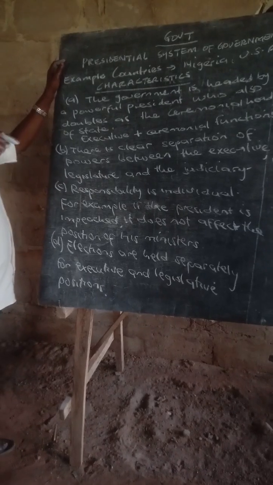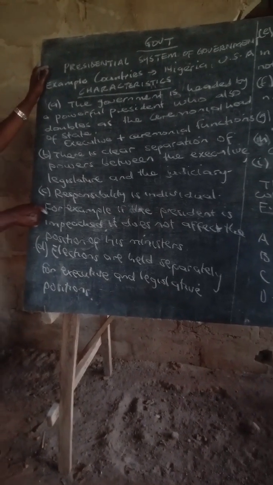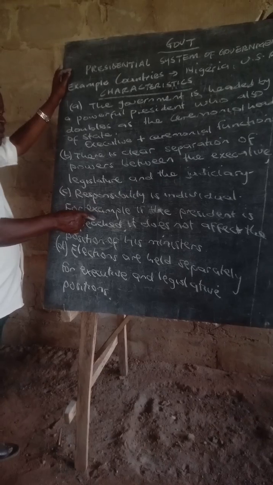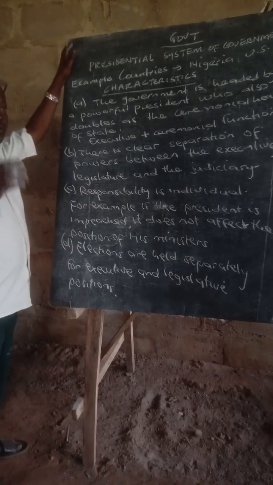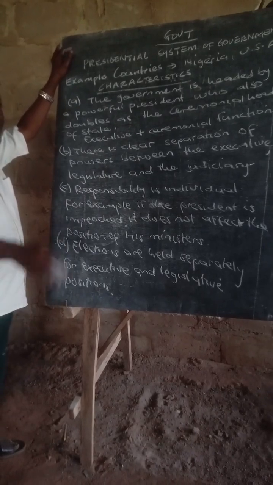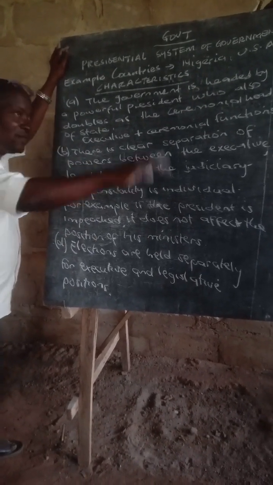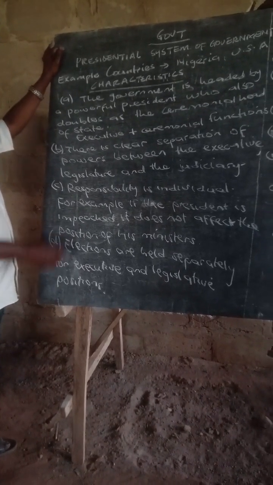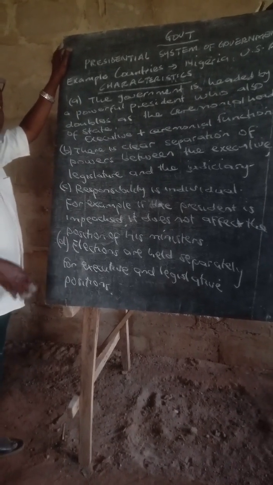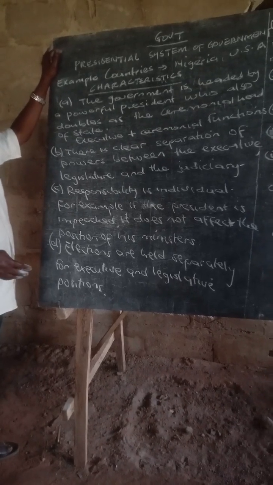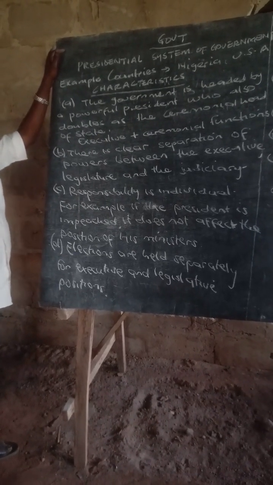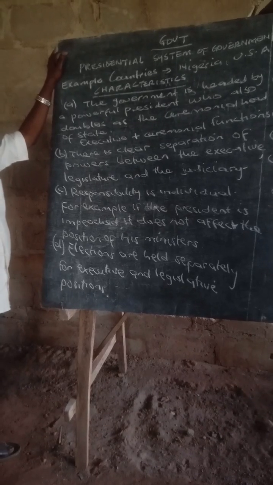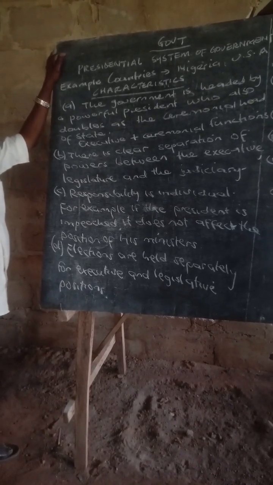When we move down to the parliamentary system of government, we see that responsibility is what? Collective. But here, responsibility is individual. Whatever you do in power, the repercussions will be on you alone and not collectively on any other member of the government. For example, if the president is impeached in the presidential system of government, or the president dies, it doesn't lead to the demise of the government. It doesn't lead to the fall of the government. Following me? It is the president alone that is affected.